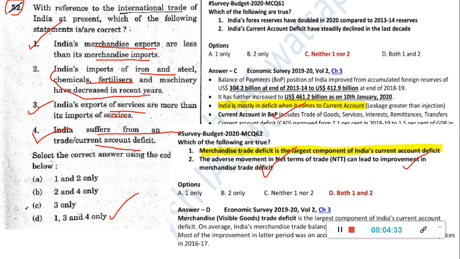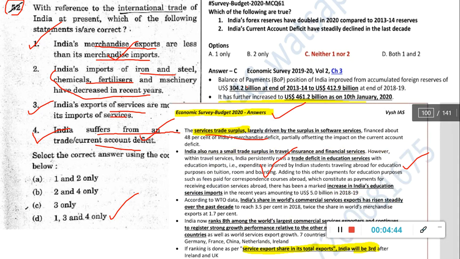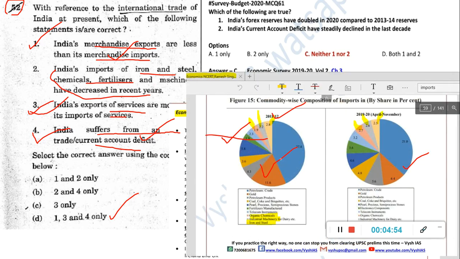And here again, merchandise trade deficit is the largest component of India's current account deficit. So in merchandise we have a deficit, overall also we have a deficit. These are all covered in our survey budget related test. And then if you see again, service is in surplus for us. That is the third statement. Service is in surplus. In service export share in the total export, India is third. Now this is the data in one of the charts.